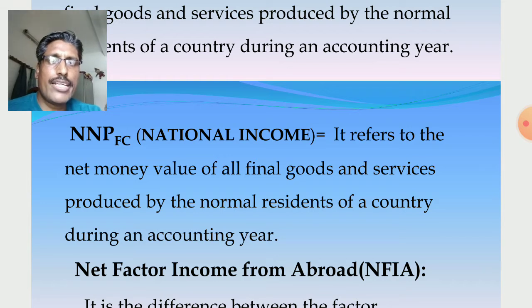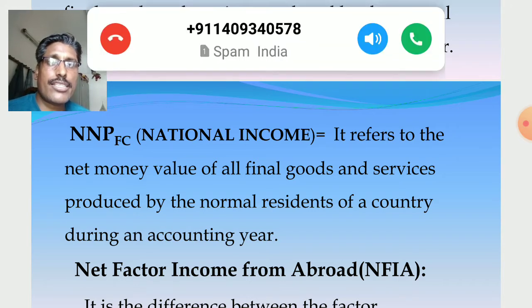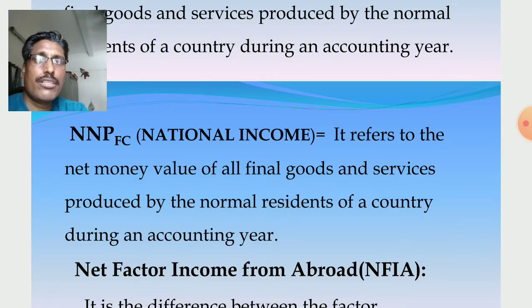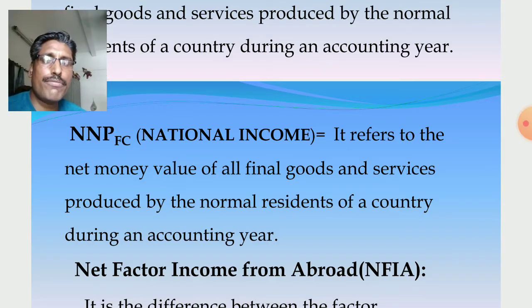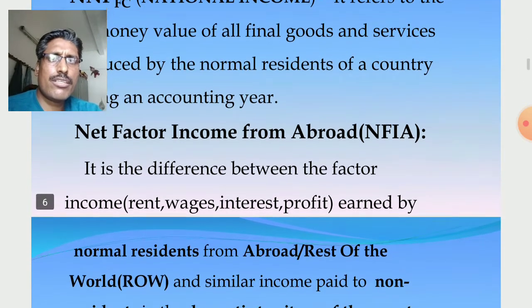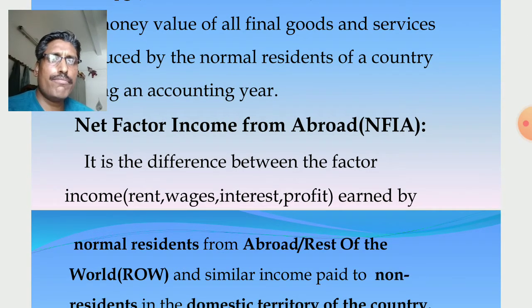The symbol of NDPFC, net domestic product at factor cost. It is the symbol of domestic income. And NNPFC is the net national product at factor cost. Net national product at factor cost. It is the symbol of national income. Clear? So next one I will discuss net factor income from abroad.